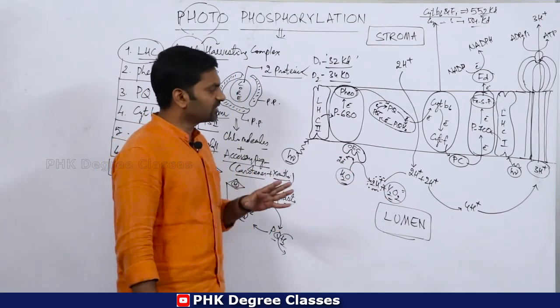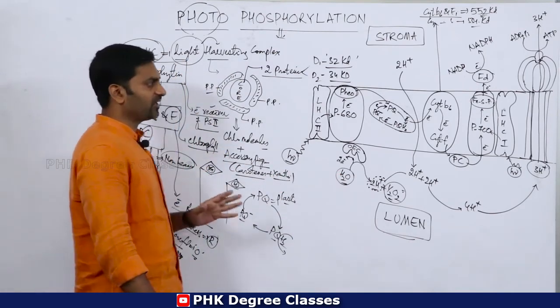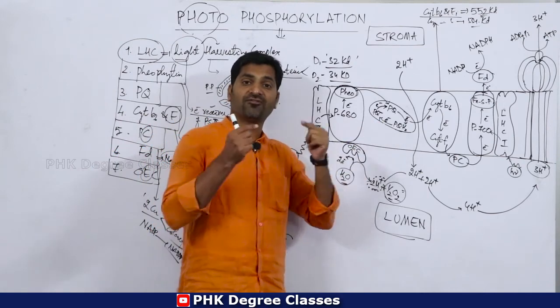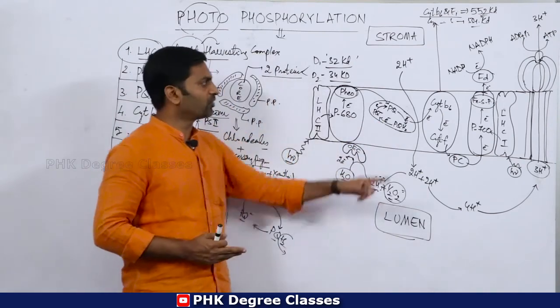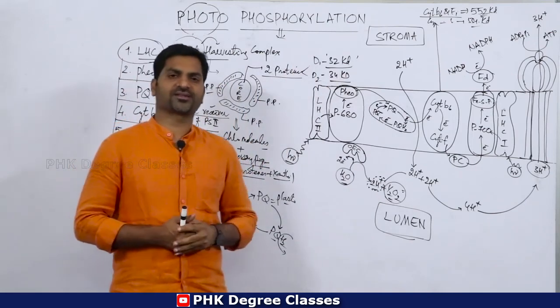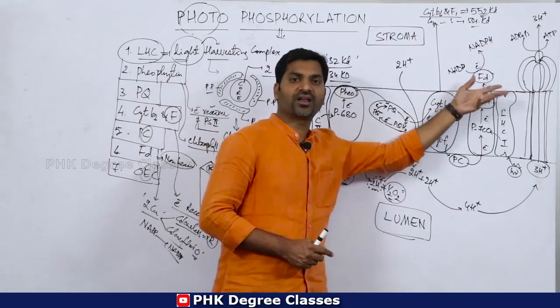So this is about all the systems or complexes in the thylakoid membrane which are involved in non-cyclic photophosphorylation. Clear? So this is today's session. In the next session we will see how the electrons move from one location to another location.